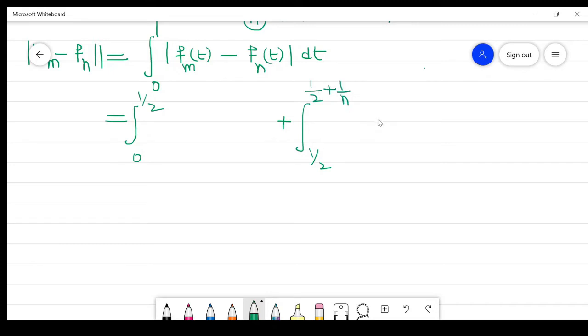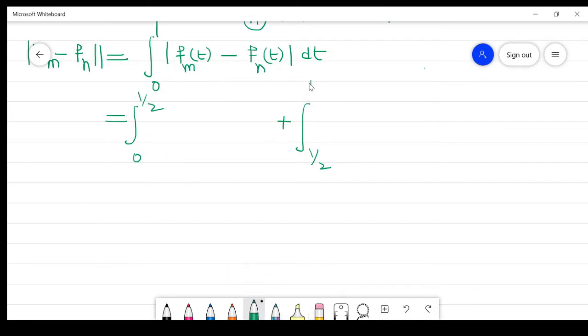1 by n or 1 by m, it depends. So first I take this in two parts because it involves both terms.